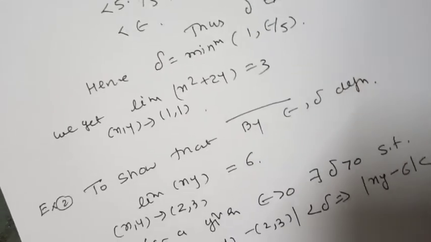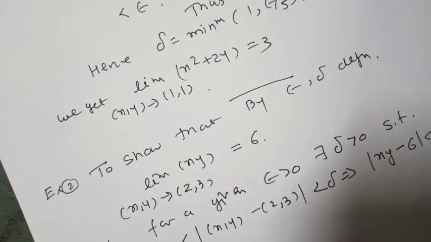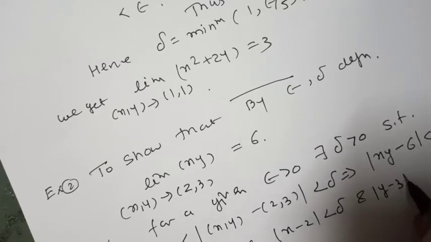We have mod of x minus 2 less than delta and mod of y minus 3 less than delta.